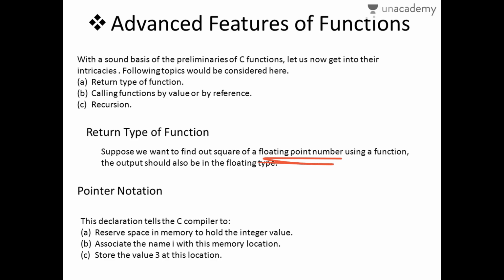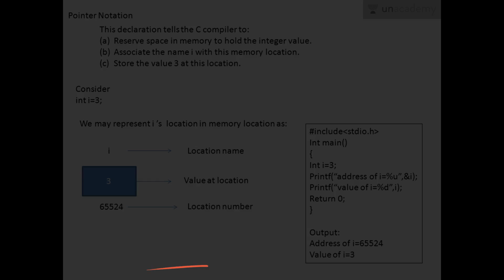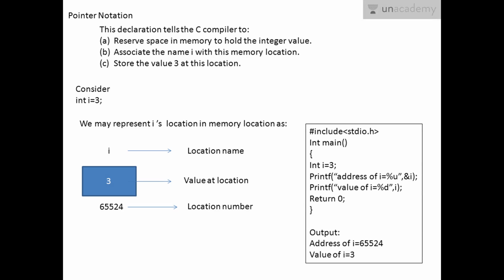Pointer notations. A pointer is a place where you store the address of some other value. These notations reserve space in memory, have association names, and store values at one location. Here is a simple example of a pointer. How does it store? I gave a value of 3. Now i is equal to 3. Then i is the location name. The value that I am giving is 3, and the location address is this. This can even be printed in a program by using these statements and obtaining the expected outputs.